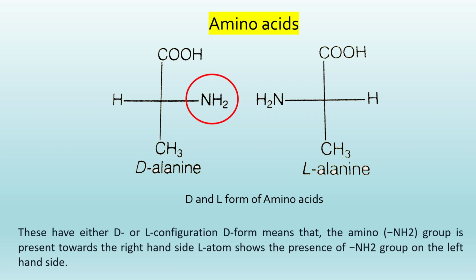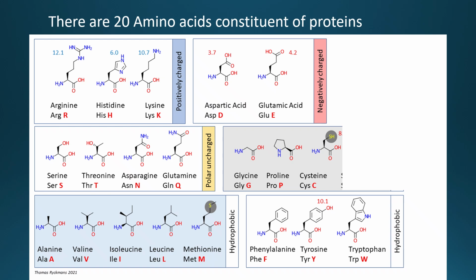If NH2 is on the right hand side in an amino acid, it is called D-alanine, and if it is on the left hand side, it is called L-alanine. There is a significance to telling you this, because nature has selected the L form of amino acids in the majority of protein formation. The D form is very rarely used.